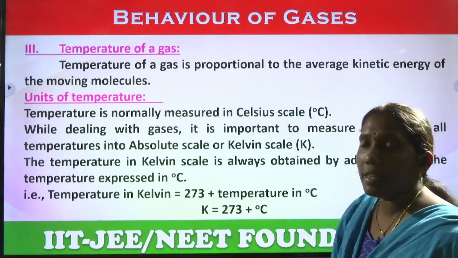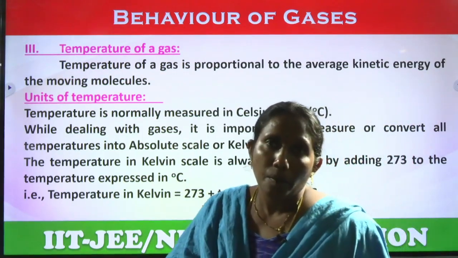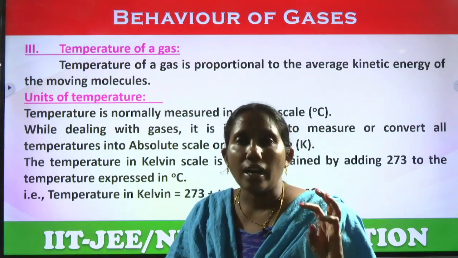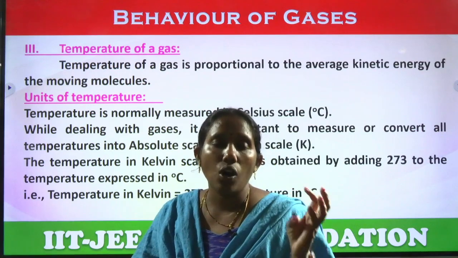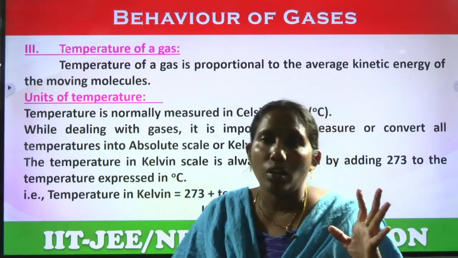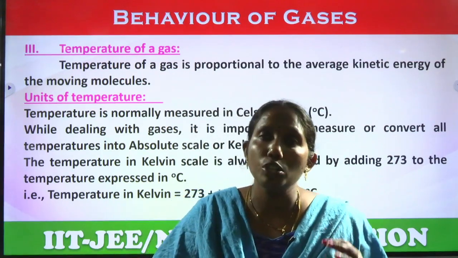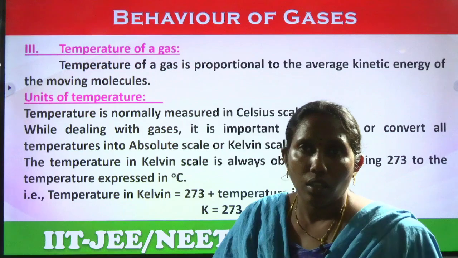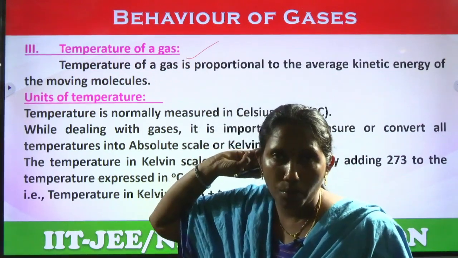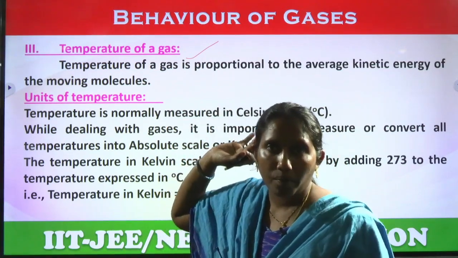Okay. And the next one is temperature of a gas. These are very important factors while talking about the gas laws: volume, pressure and temperature. That's why we are discussing all the gas laws: Boyle's law, Charles' law, Avogadro's law. All these laws depend upon these pressure, volume and temperature conditions only, right. So, the next one is temperature of a gas. First we finished volume of a gas, then pressure of a gas, and now this is the temperature of a gas.